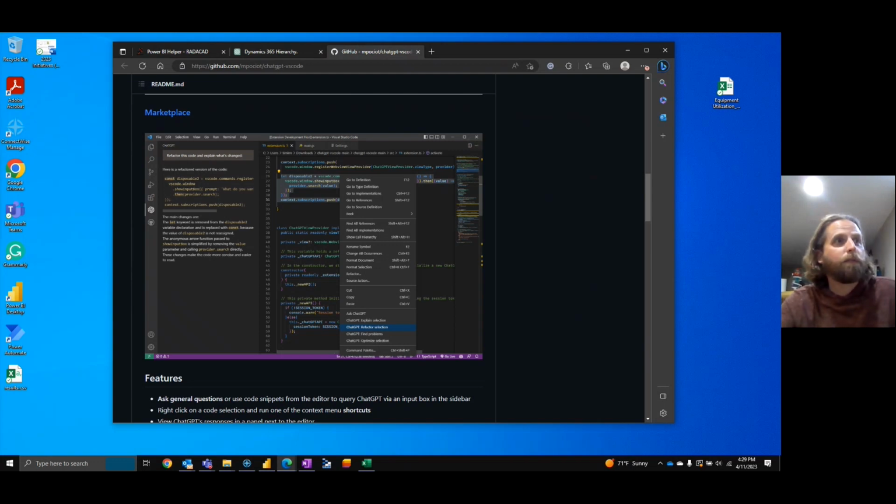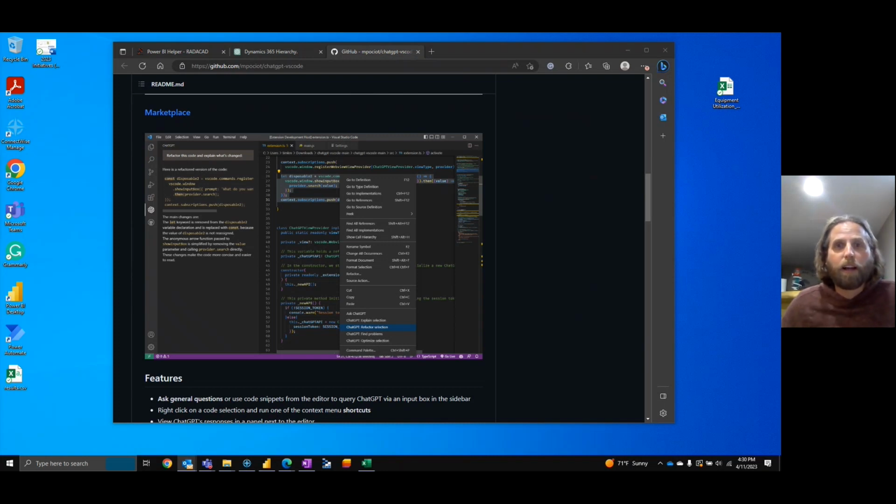Now, number 3, the last thing I want to mention, and this is my favorite part. Nothing really to show on this, but what I'm interested in is the image analysis. I've already started looking into this, but haven't been able to run it because I don't have access. Still waitlist. I'm bitter about this, by the way. I want to be able to take a visual out of Power BI, automatically toss it into GPT-4, and have it spit out the results of what's going on. I think it can be done.